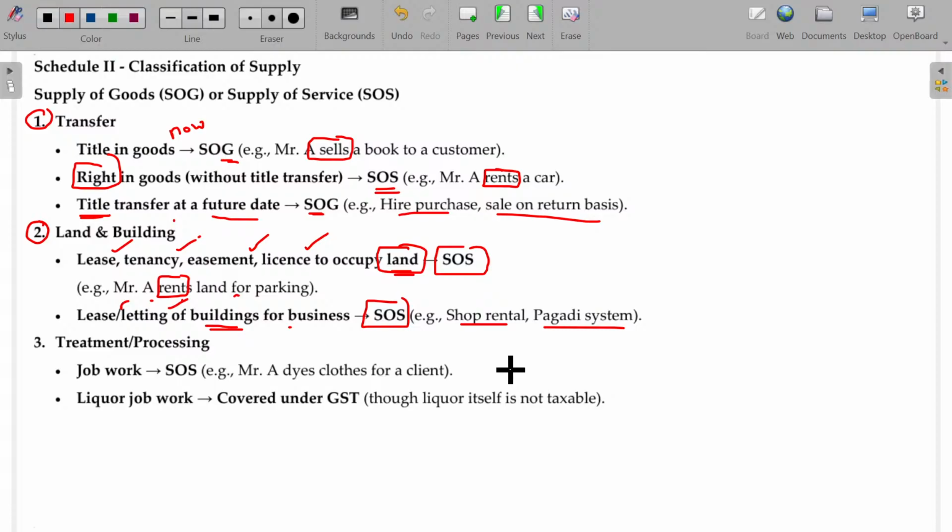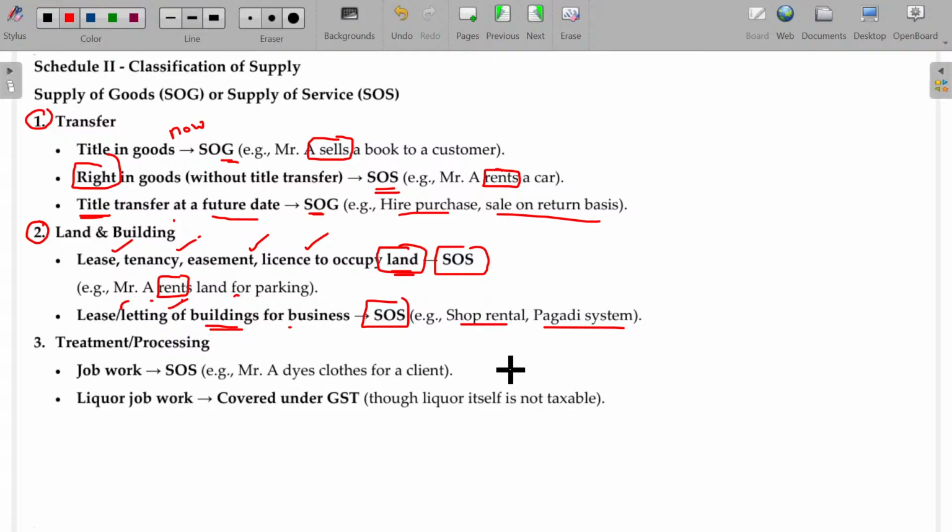That price is called pagadi. I'm not actually transferring the property. I'm transferring my rights to be tenant there. Okay, I'm the tenant here. Now you can become tenant here. Okay, I'll just connect the landlord with you. Give me a small amount for this transfer of tenancy rights. So that's called pagadi system.